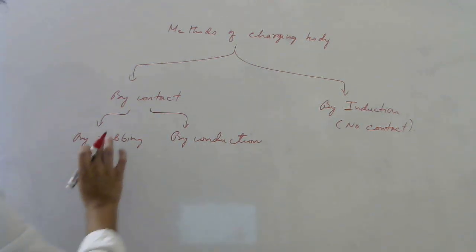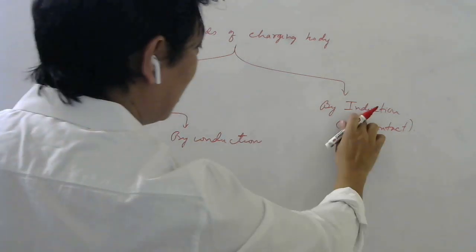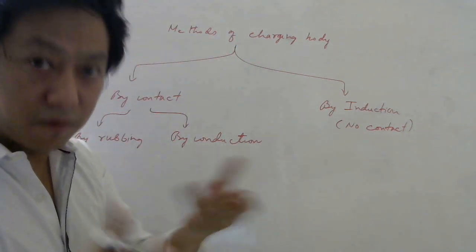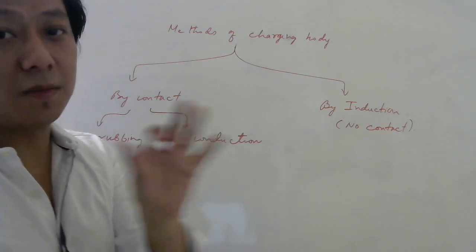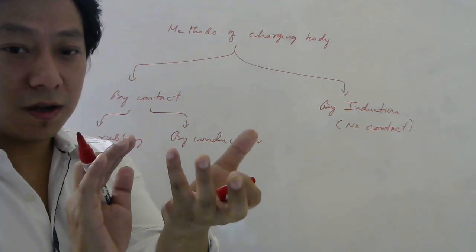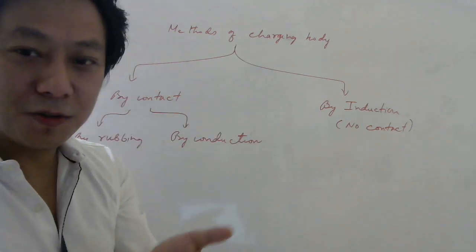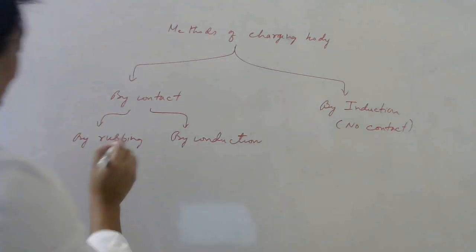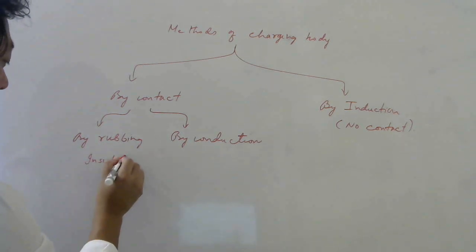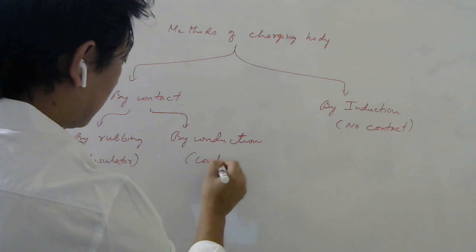That's why people say there are three methods: by rubbing, by conduction, by induction. In induction, there is no contact between the two bodies through which you are trying to charge the body. So if you want to charge this body, you are not supposed to touch the body with the charged body, but still you have to charge it. So how we are going to do that, we'll study it. So by rubbing happens with insulators, and by conduction happens with conductors.